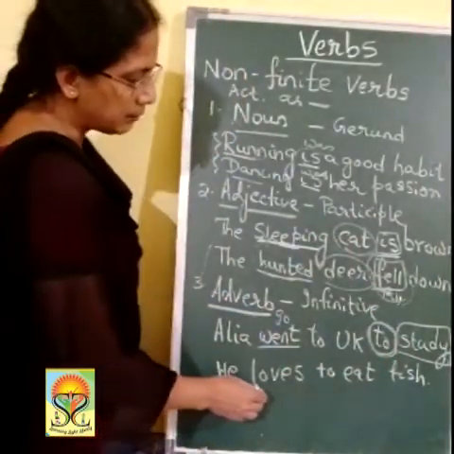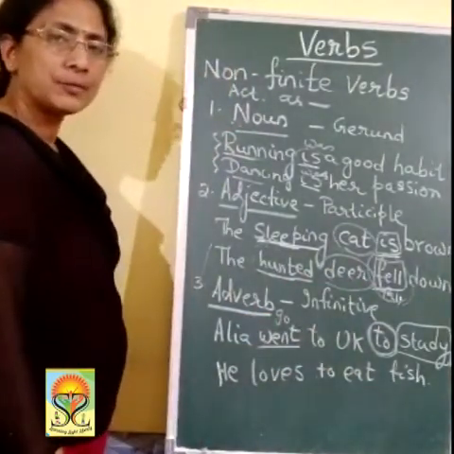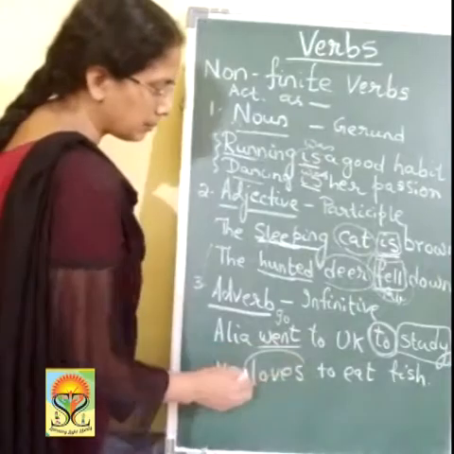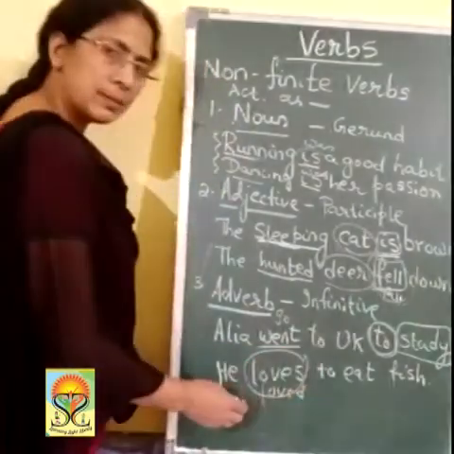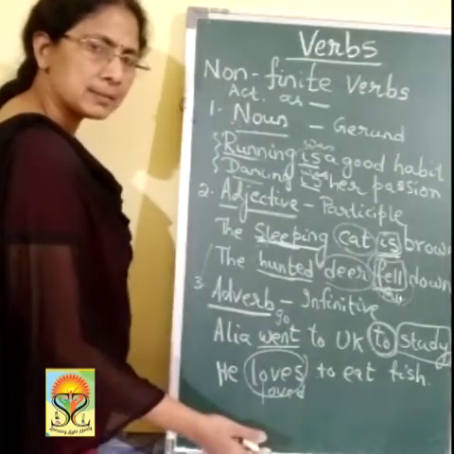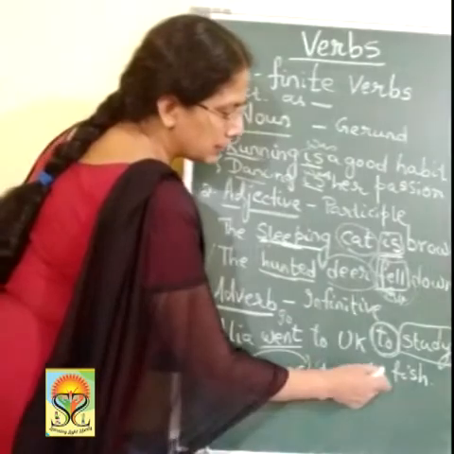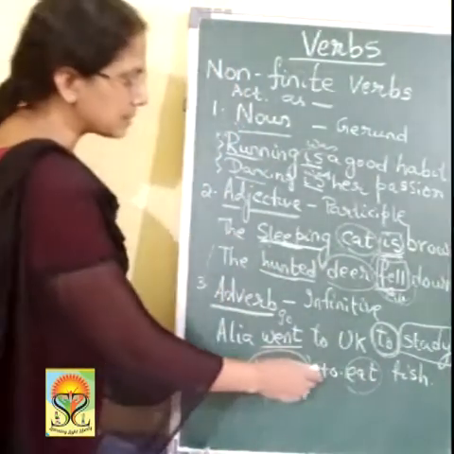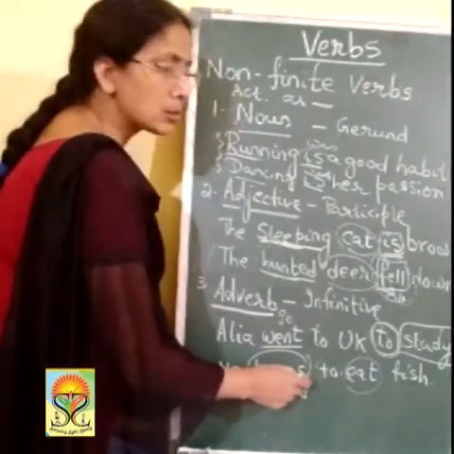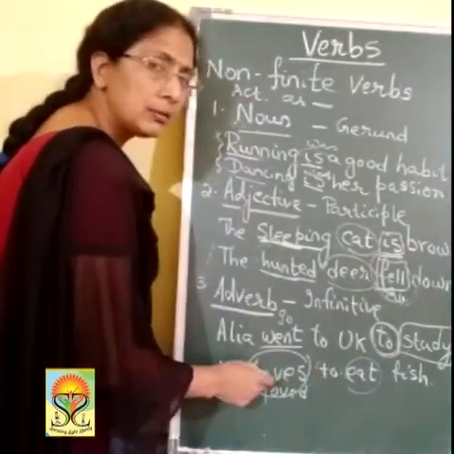Come to he loves. Loves what? He loves to eat. What? Fish. Loves is the main verb. Loves can be changed to loved. So it is the main verb, the finite verb which changes. Whereas after loves to, there is the verb eat. But it is not used as a main verb. It acts as an adverb here. Loves what? So it gives meaning, adding more meaning to the verb loves.